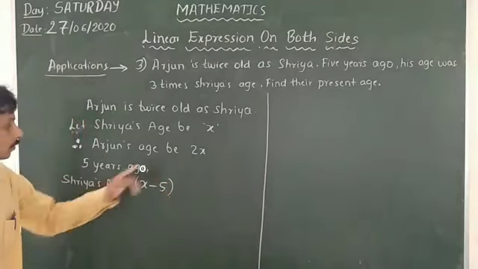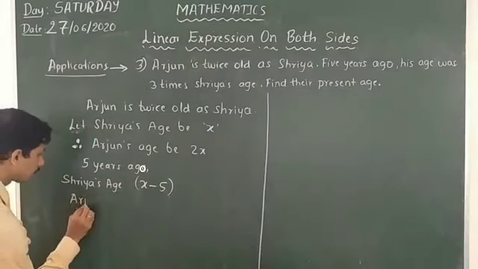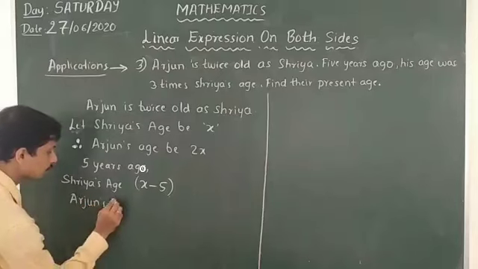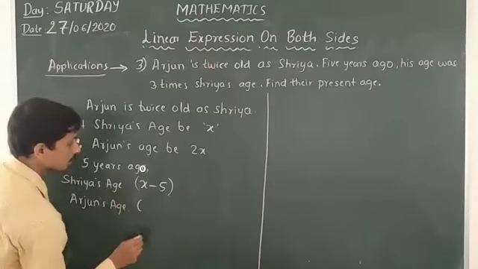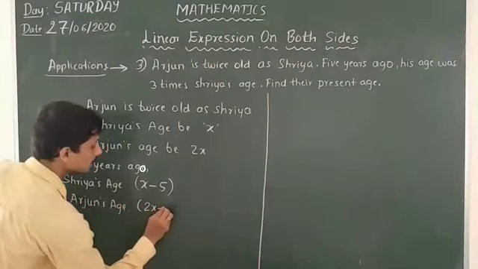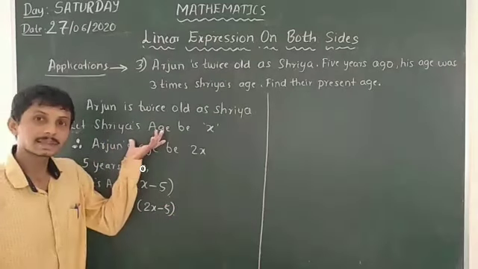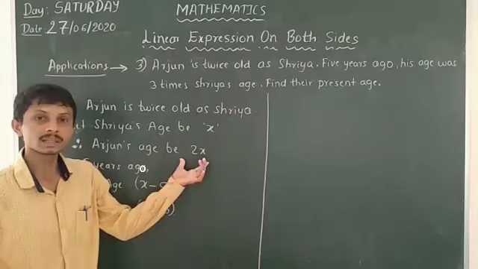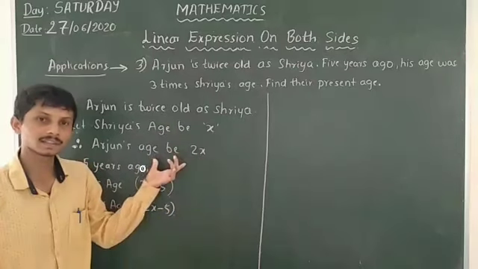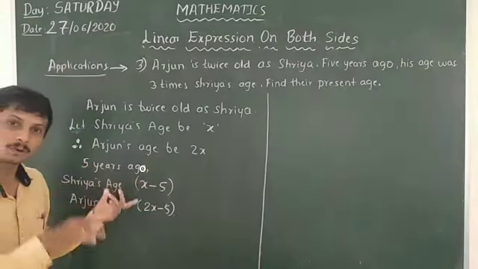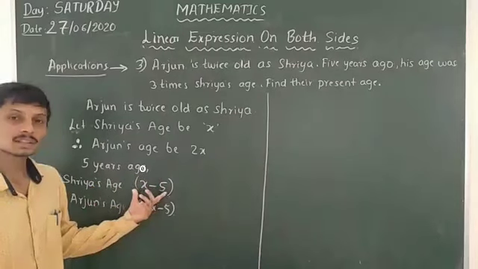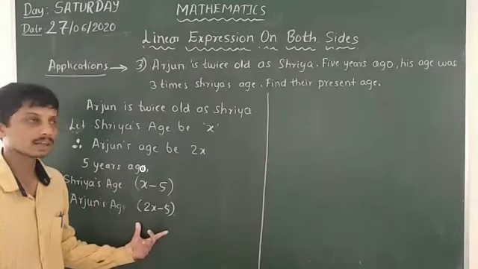And Arjun's age will be 2x minus 5. So x and 2x are the present ages of Shriya and Arjun, and 5 years before, their ages were x minus 5 and 2x minus 5.